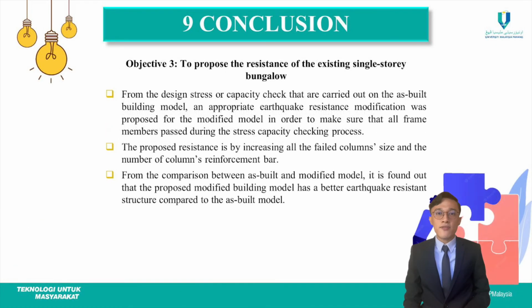So for the third objective, by checking the frame member stress or capacity check in SAP 2000, an appropriate earthquake resistant modification was proposed for the modified model in order to make sure all the frame members pass during the checking process. As a result, from the proposed modification, which is by increasing the column size and also the number of reinforcement bars used, all the frame members have passed the stress or capacity check.